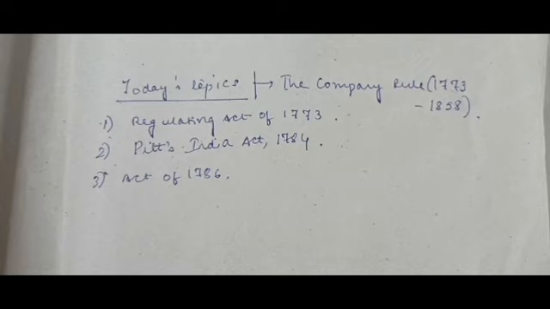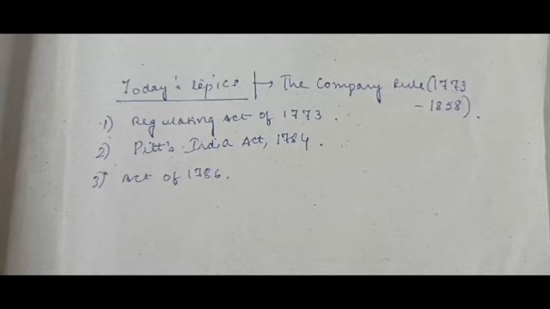Now, in the Board of Control, out of the 6 members, 2 members were members of the British cabinet, and the remaining 4 members were members of the Privy Council. The board also had a president. This president of the Board of Control became the minister for the affairs of the East India Company. I hope this is clear.